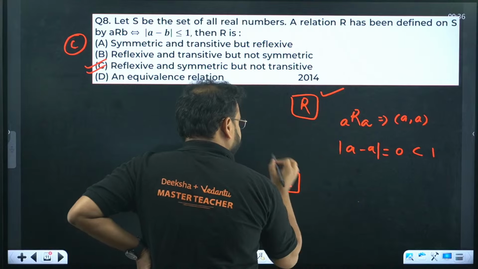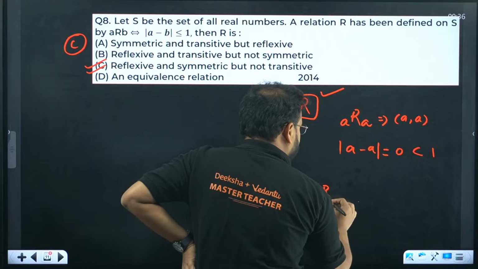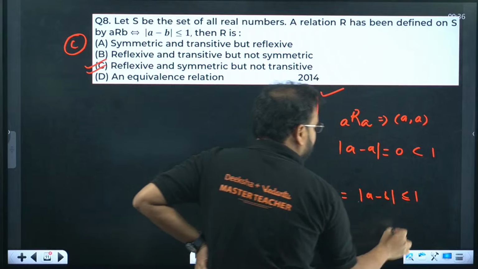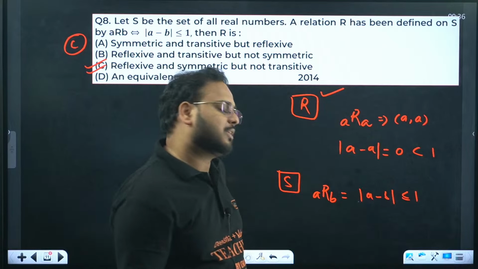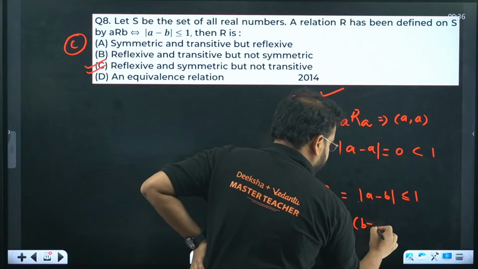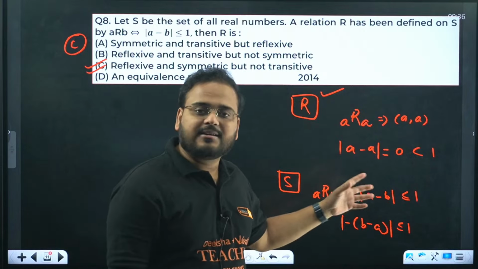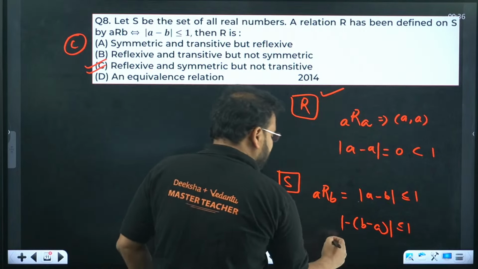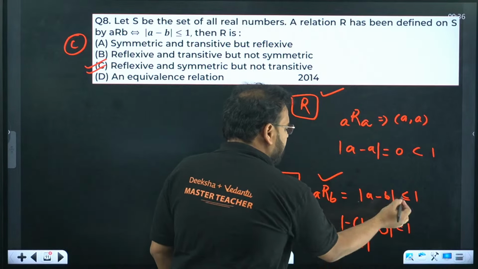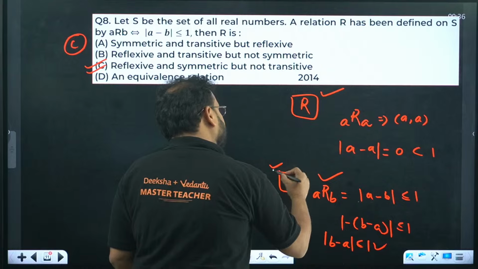What about symmetric, sir? For symmetric, again, very simple. If the statement is (A, B), it implies that modulus of A minus B is less than or equal to 1. If you take the minus sign common, it becomes modulus of B minus A. I've taken the minus sign inside the modulus. Now apply the modulus, and it becomes modulus of B minus A less than or equal to 1. Starting from A minus B less than 1, we go to B minus A less than 1. It means the given relation is symmetric as well.